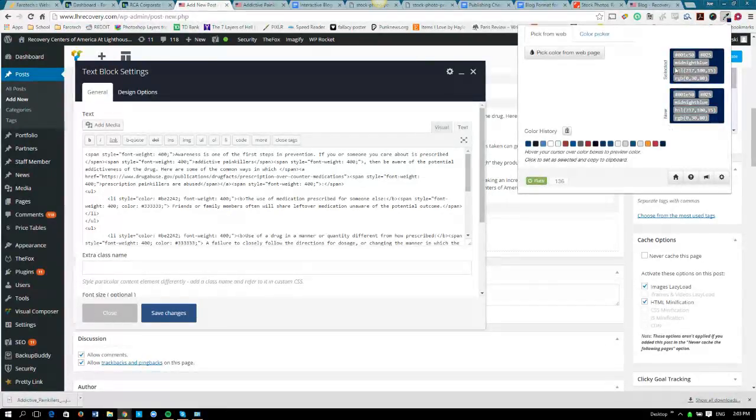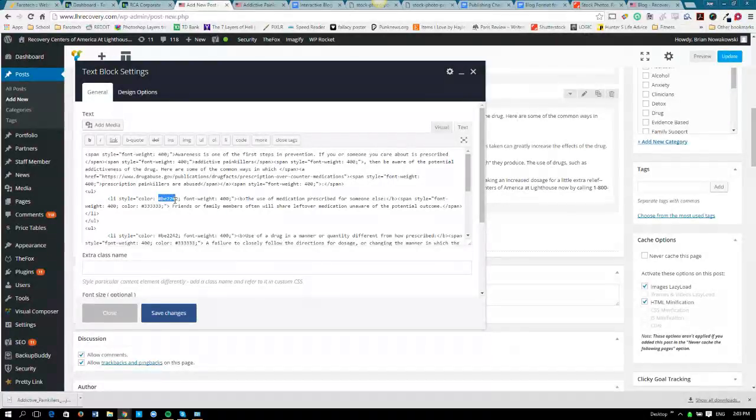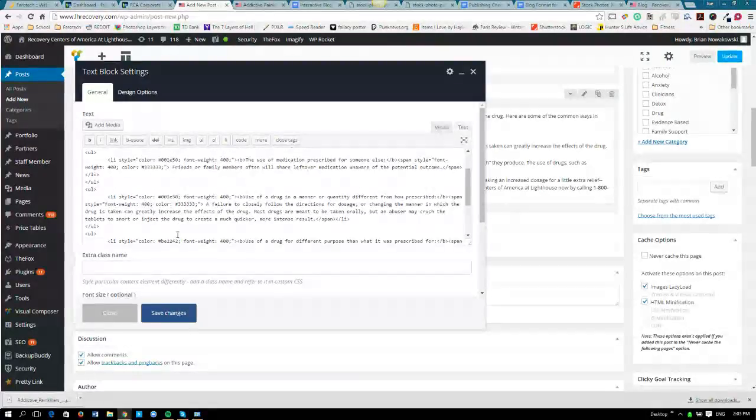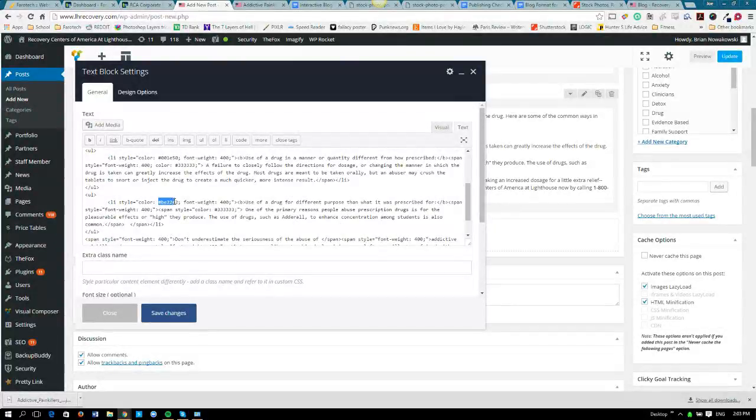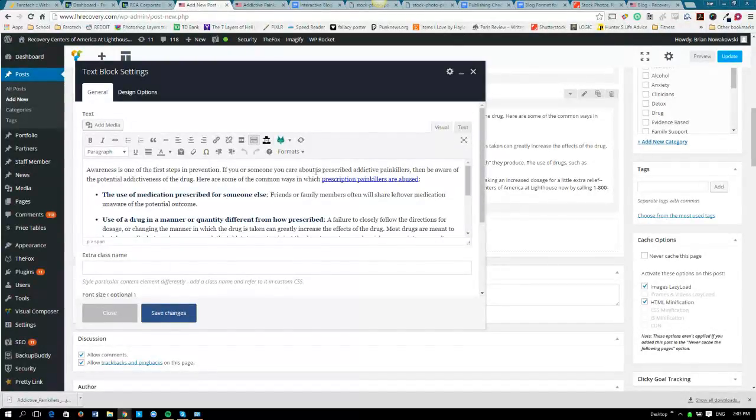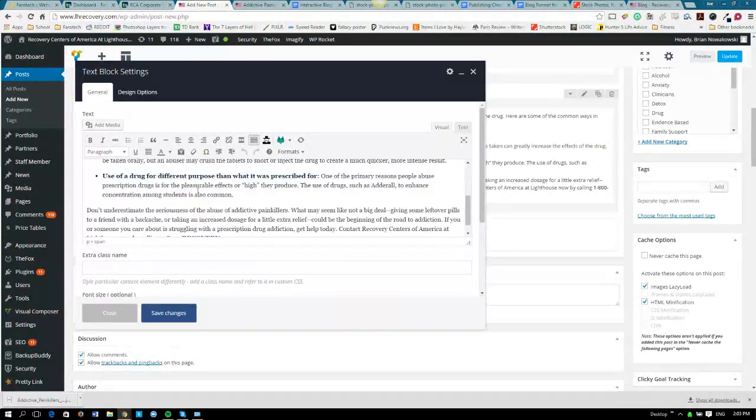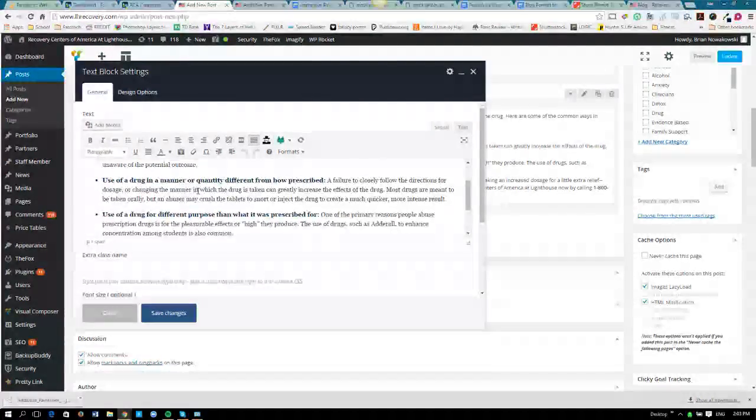I'm going to copy that hex code, and then we're going to replace it where we had the red color code. You don't have to change anything else, just the color code. Add here, and add here. Switch it back to the visual. It looks like it didn't even change the rest of the text. That's beautiful. Now we don't have to do extra work. Save changes.